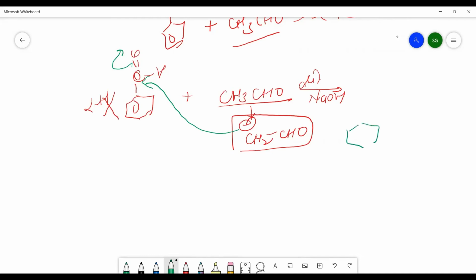And what will be the product formed? The product formed will be beta hydroxy aldehyde. This became a beta hydroxy aldehyde, which you can say is aldol.